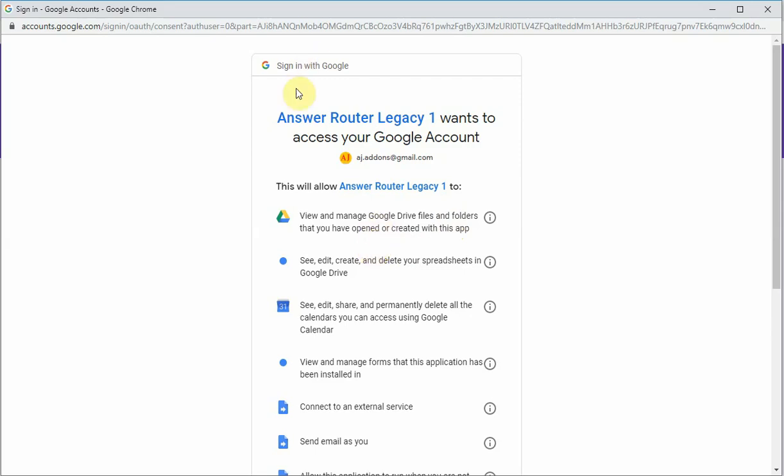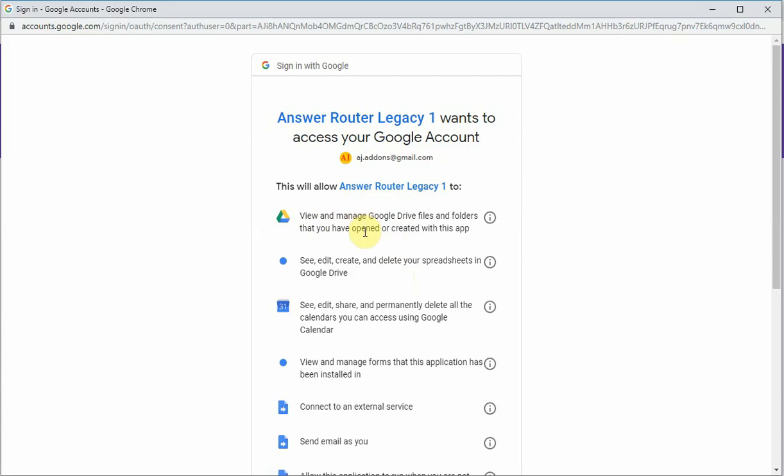The Answer Router Legacy 1 add-on may create a folder specifically for the add-on. So if the add-on needs to create a file, it may create a folder for Answer Router Legacy 1, then create the file in that folder. So that's what this permission is for.